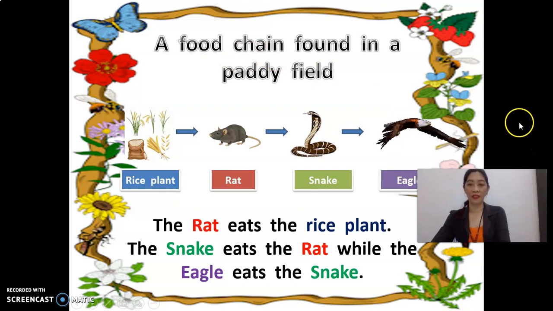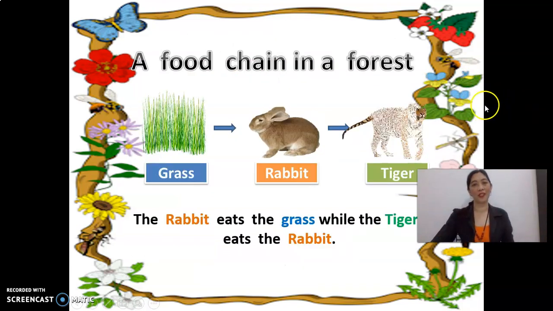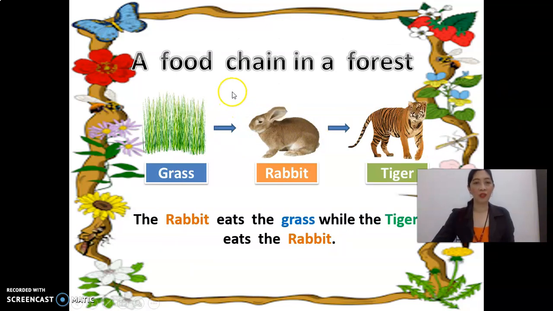Okay, we will go to next. Then this is another example of food chain: a food chain in a forest. The first is grass, we have a rabbit, and the last is tiger.